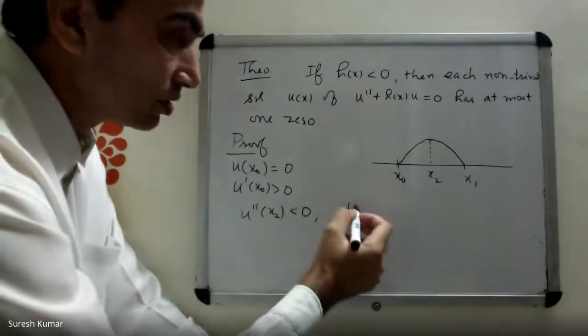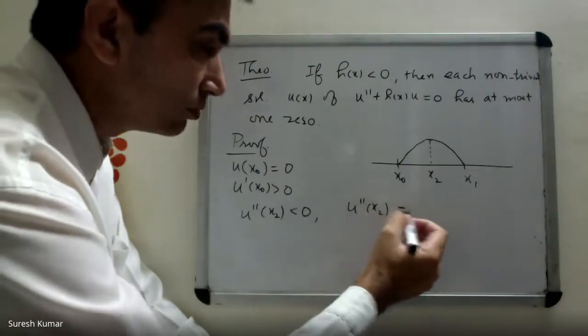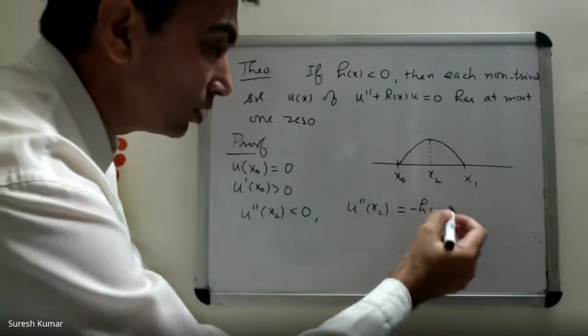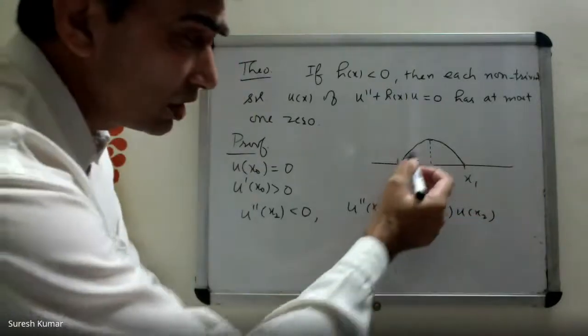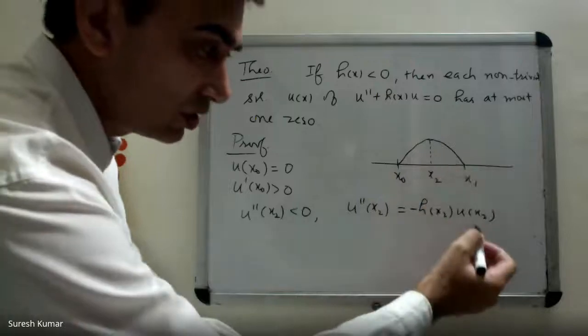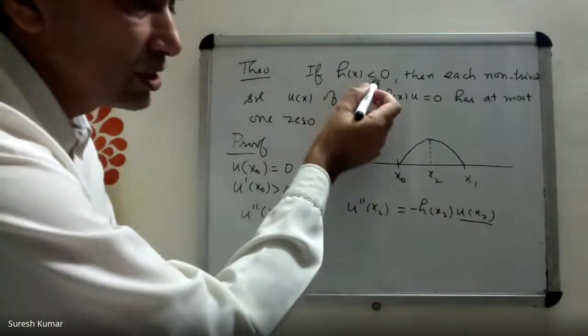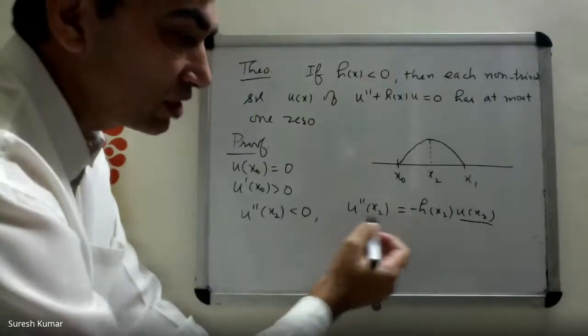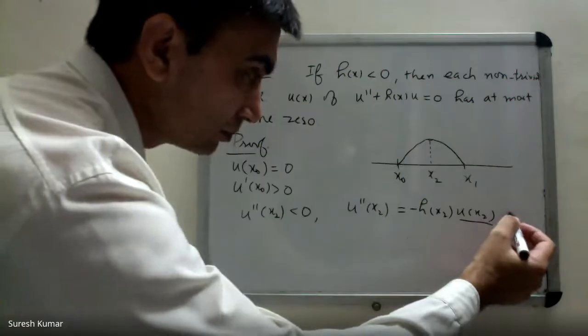Now look at the given equation. u double prime at x2 should be equal to minus h(x2) into u(x2). u is clearly positive, you have assumed it. h(x2) is given in the statement as negative. Overall, what is the sign of u double prime of x2 from here?